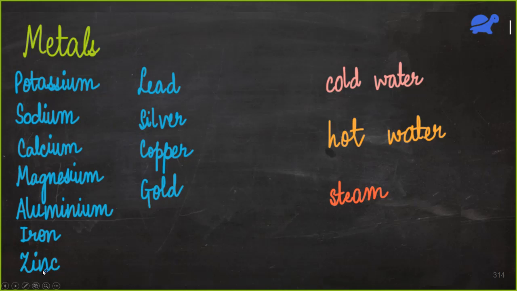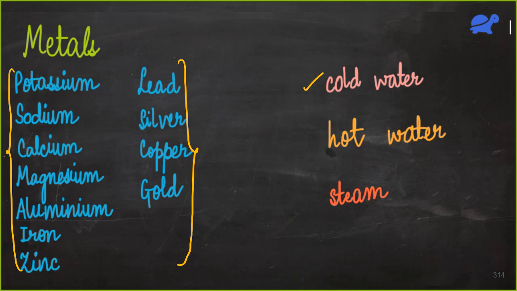So let's do an experiment now. Let us take all these metals and react them one by one with water. That water can either be cold water or hot water, or it will be so hot that it will be in the form of steam. First, let us take all of these metals and react them with cold water.